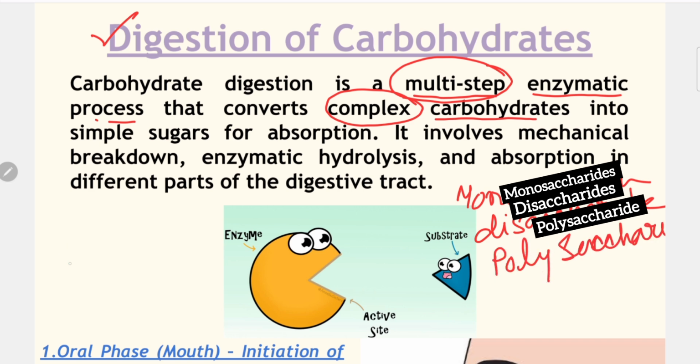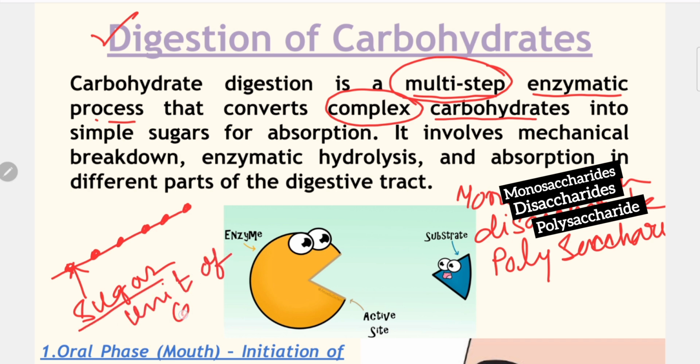If we have a chain of carbohydrates, lots of sugar molecules are present. Sugar is the unit of carbohydrates. A single molecule is called a sugar. This is a unit of carbohydrate, unit of carbs. The simplest form of carbohydrate is sugar.